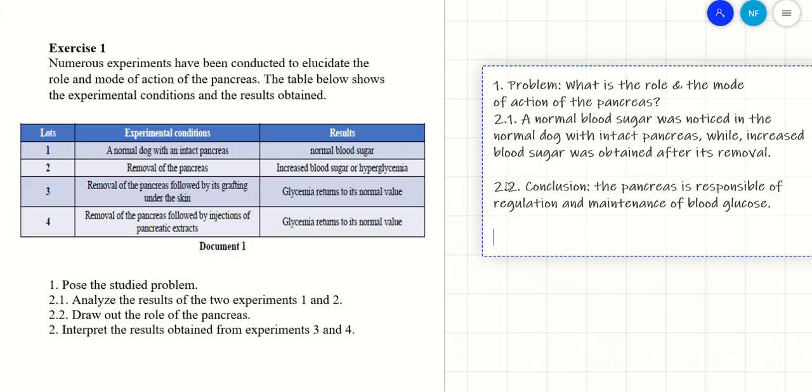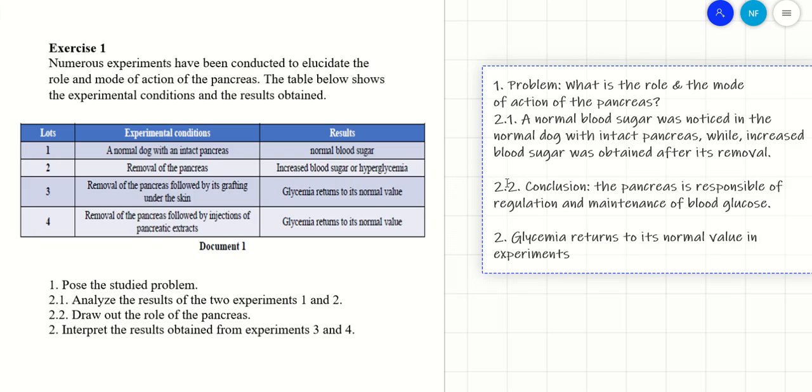Great. 2. Interpret the results obtained in 3 and 4. The action verb interpret is first of all analysis followed by significance. In both cases they have similar result, meaning in both cases glycemia returns to its normal value. So the result is glycemia returns to its normal value in experiments 3 and 4 after the removal of the pancreas, which is a common condition.